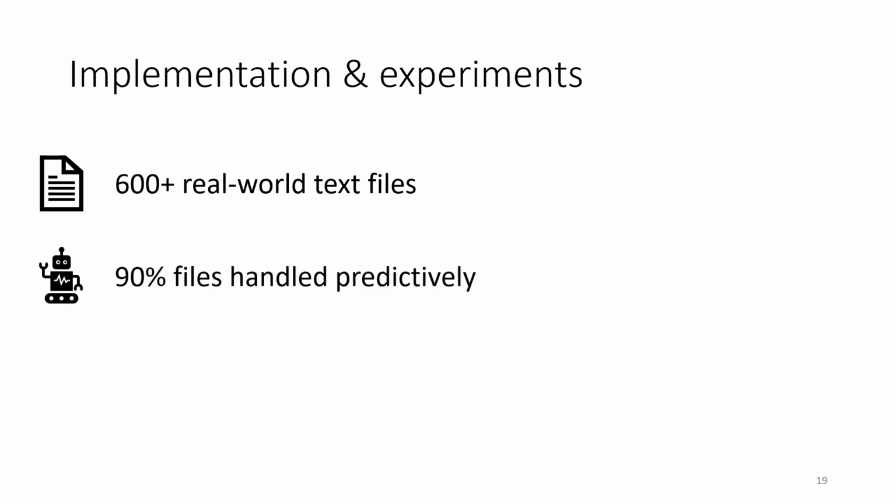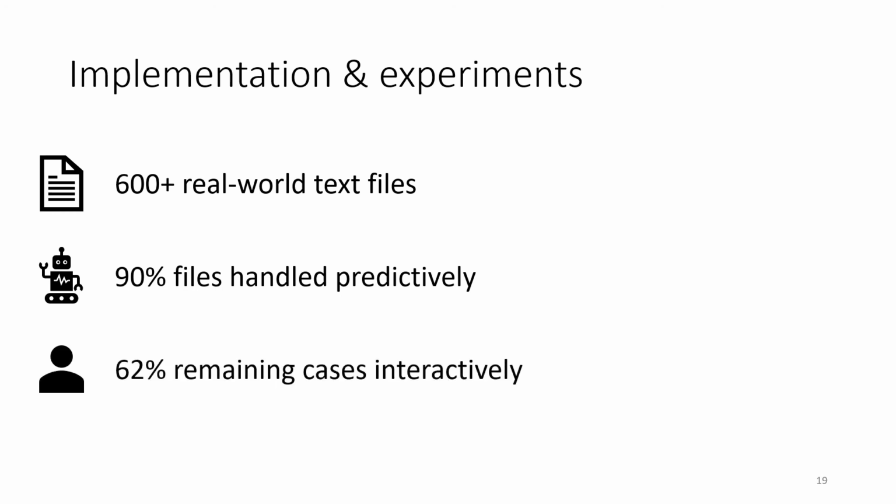We have implemented the proposed approach in a prototype and evaluated it on over 600 real-world text files. Unravel is able to predictively extract the intended table in 90% of the cases. And by using user-provided examples, it is able to handle 62% of the remaining cases.